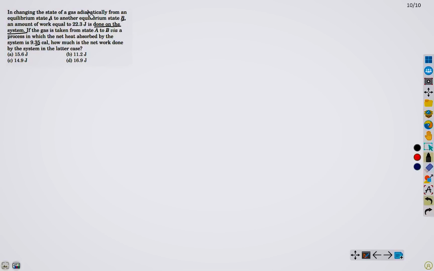First, observe the underline I have mentioned: the work is done on the system. Therefore, our W will be negative, because work is done on the system. So we can write W as minus of 22.3 joule.